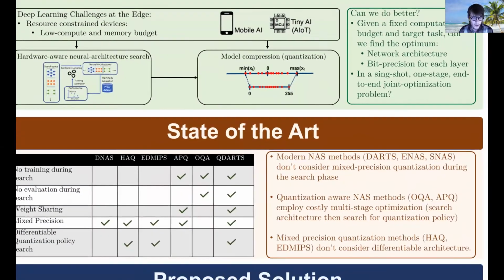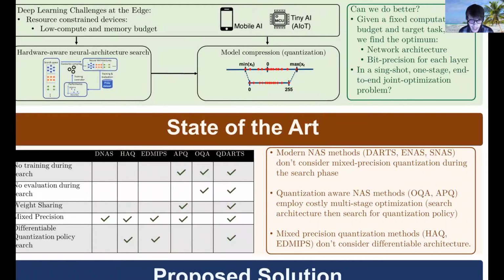Let me quickly go over the state-of-the-art methods and explain why they are lacking in several regards. Normal neural architecture search methods like DARTS do not consider quantization, so any quantization must be applied later with no guarantees about how the quantization will affect the performance of the network. True, there are some quantization-aware neural architecture search methods. However, these methods involve costly multi-stage optimizations where search is performed for the architecture and then separately for the quantization policy. On the other hand, there are some methods like EDMIPS, which just search for mixed precision configurations for a static network structure without neural architecture search.